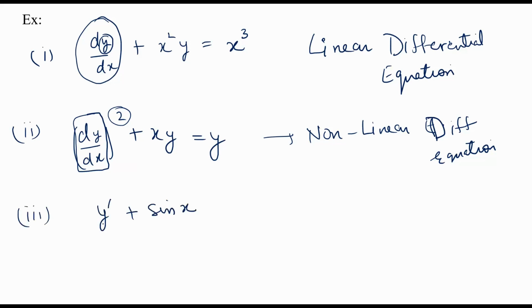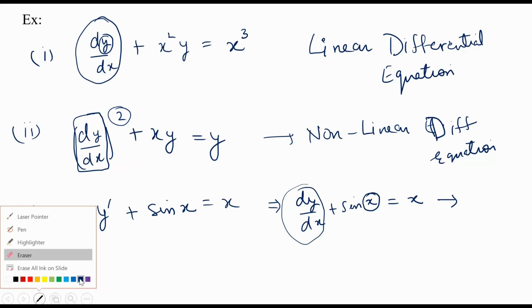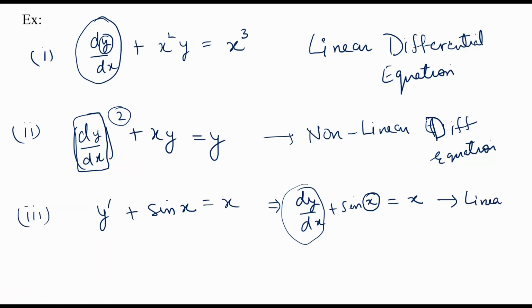Okay, so what about this equation? y dash is the same as dy by dx. This is the same as dy by dx plus sine of x. We can write it like this also, y dash; it represents the same thing. If I ask you whether this is linear or non-linear, you can see that the derivatives and the dependent variable are in degree 1. There is no multiplication present, and the trigonometric function is a function of x, which is the independent variable. So there is no problem. This is also a linear differential equation.